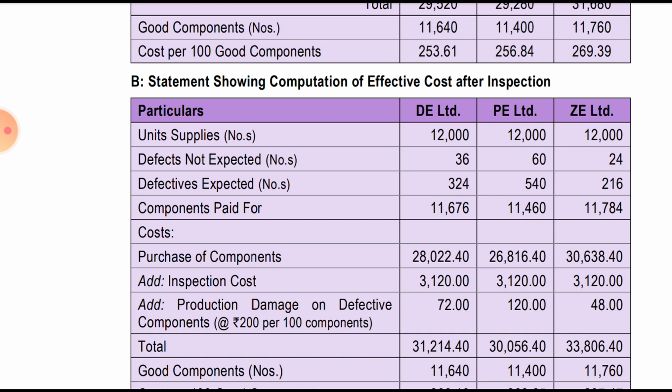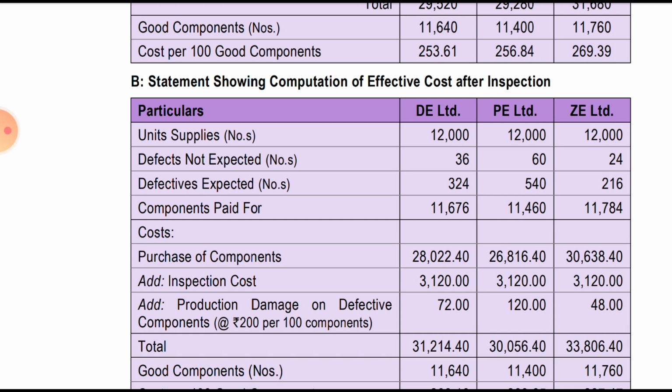So the components paid for are 12,000 minus 324 plus 36. We don't have to identify it in this way actually. See, I will say how 11676 came. First you do 12,000 minus 360, we get 11640, plus 36. Similarly do it for PE also and ZE also.